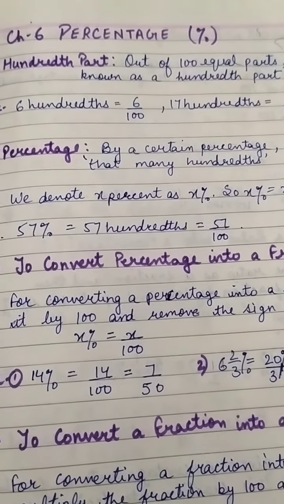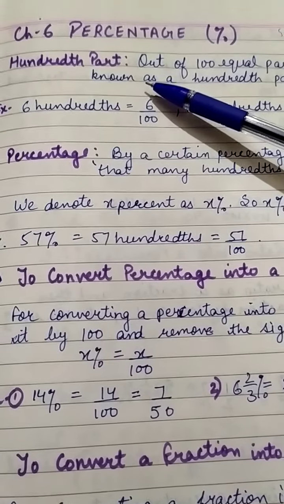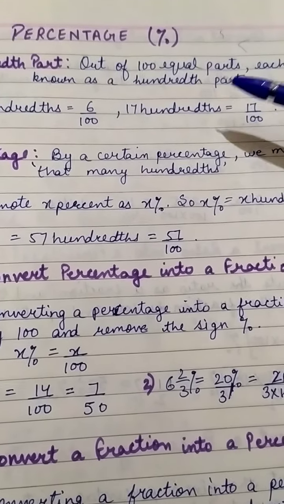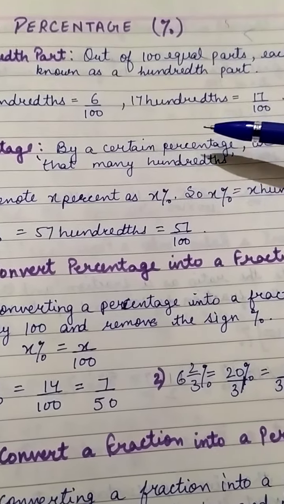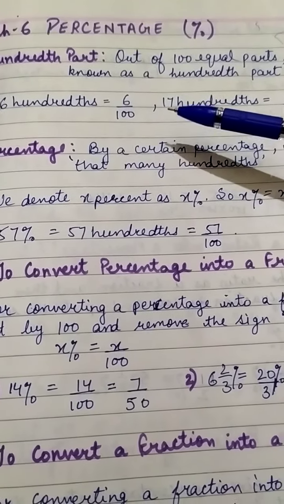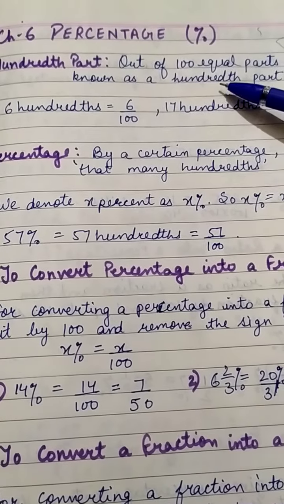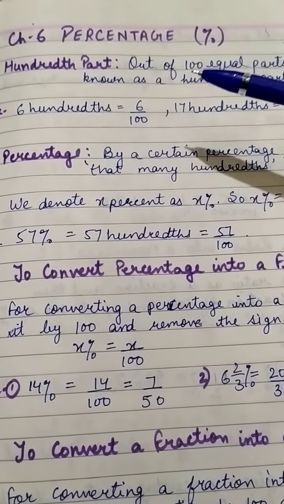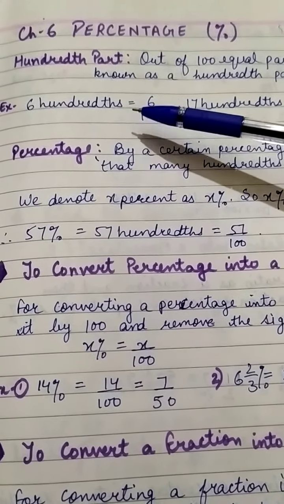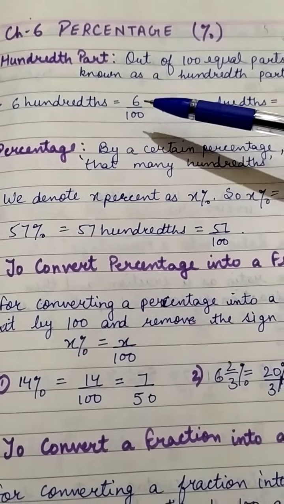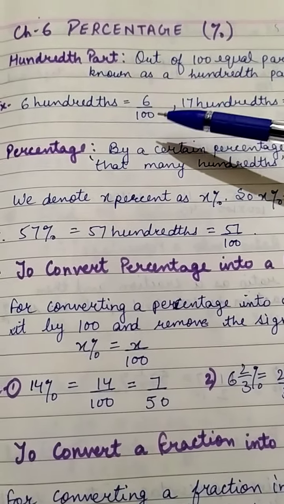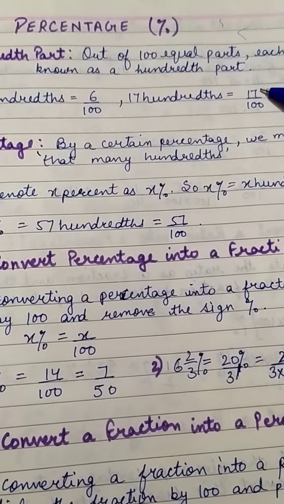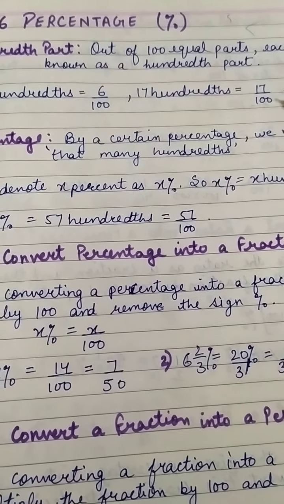Before starting percentage, let us first understand what a hundredth part is. Out of 100 equal parts, each part is known as a hundredth part. Suppose we have 6 hundredths, so we have 100 parts, and we have to tell it in percentage. It will be 6 upon 100, meaning out of 100 parts we have taken 6 parts. 17 hundredths means out of 100, 17 parts, so it means 17 hundredths.